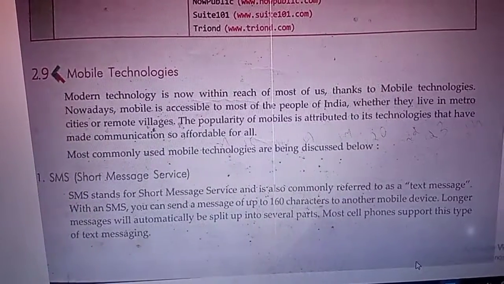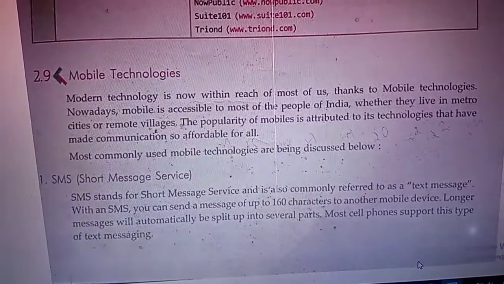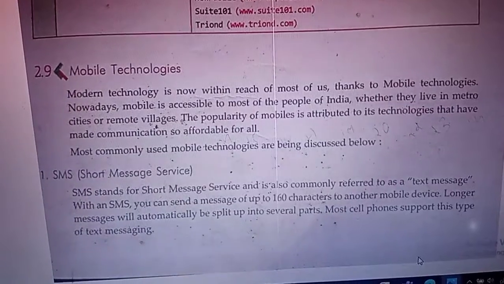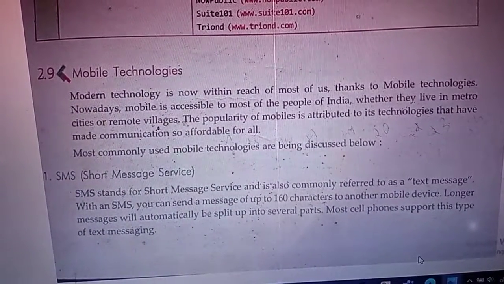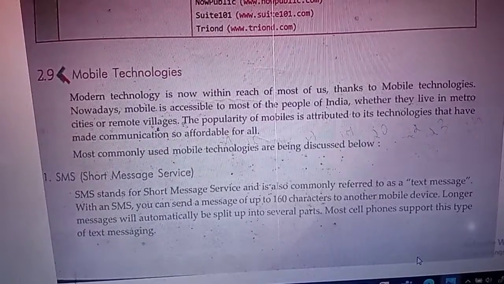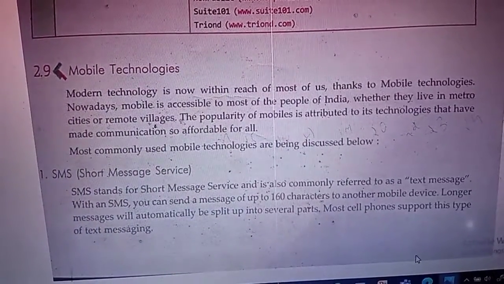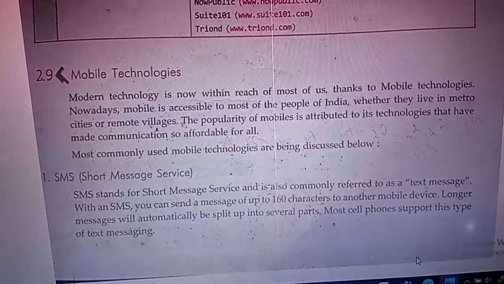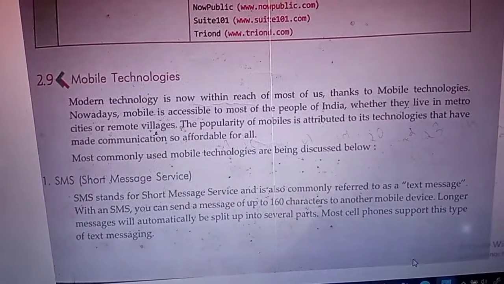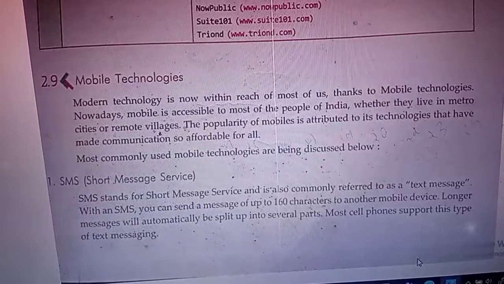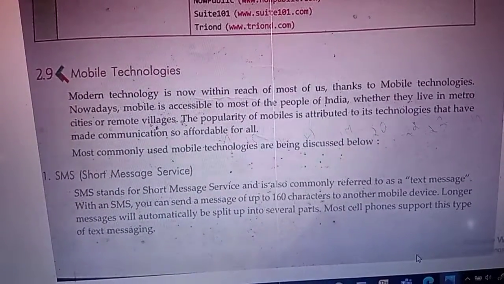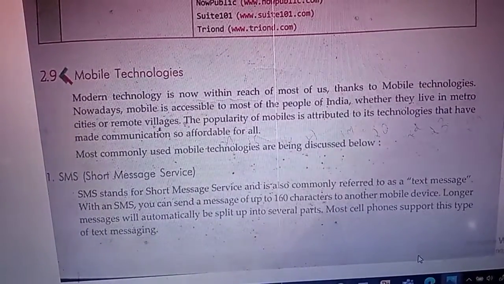Why is it short? SMS means short message service. You can send a message of up to 160 characters only. That's why it is called SMS, and it supports only text and links. No images, no videos. It does not support any videos or images like that. So that's why it is called SMS or simply a text message.